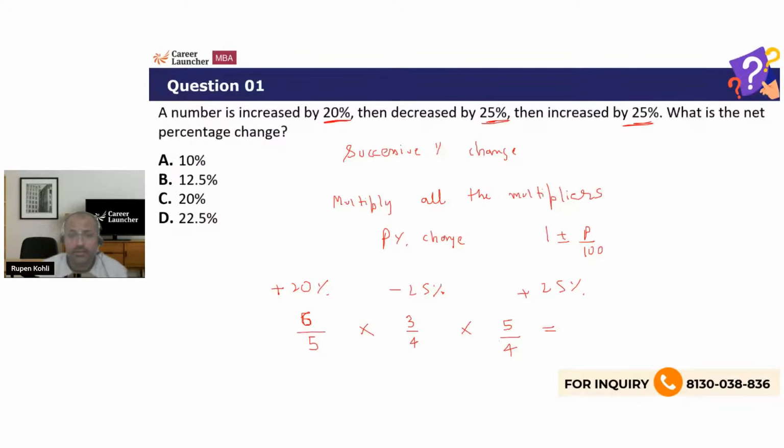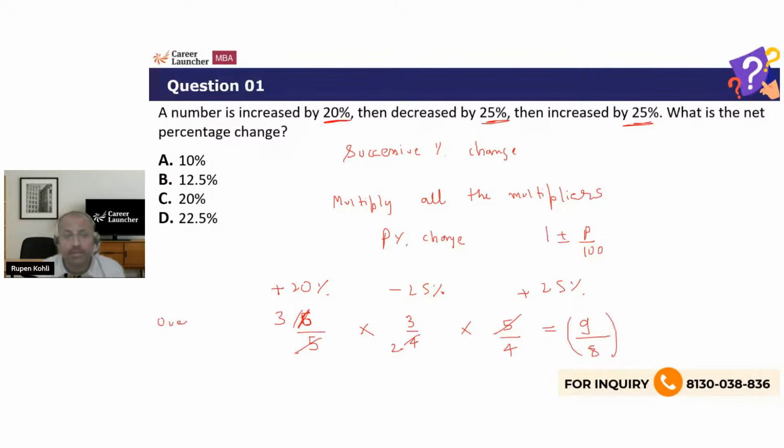So what do you get? 5 and 5 cancel. You can cancel 2 from here. This 6 can become 3. This 4 can become 2. So 3 into 3, 9 over 4 into 2, 8. 9 over 8 represents the overall multiplier.